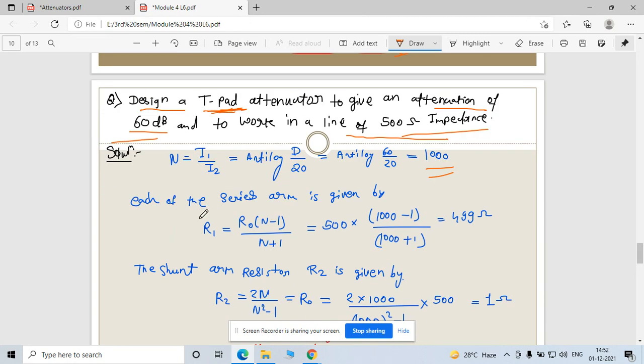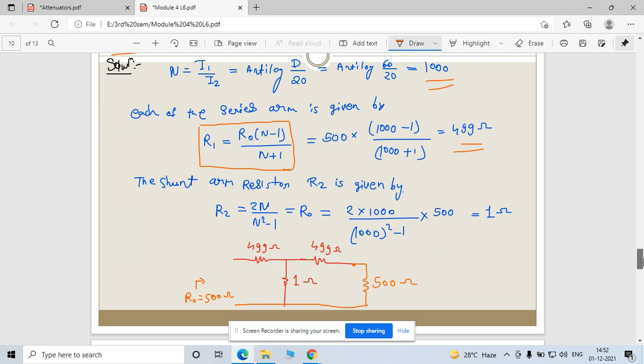Now I directly used the relation because this is a T-pad network. So R1 is nothing but R naught times n minus 1 by n plus 1. When you simply put that value, you find this R1. And the second one, the shunt arm resistance, is R2. R2 is twice of n divided by n square minus 1. When you solve this, you will find this 1 ohm.